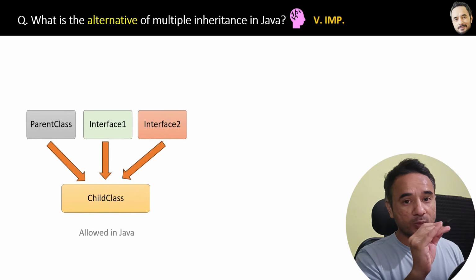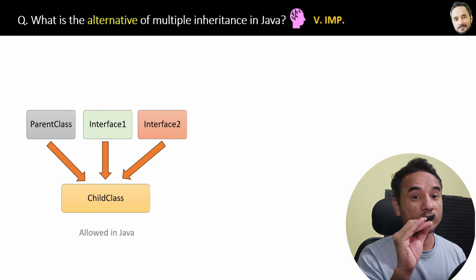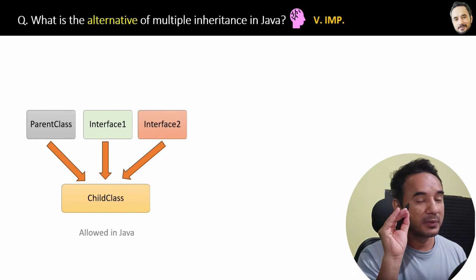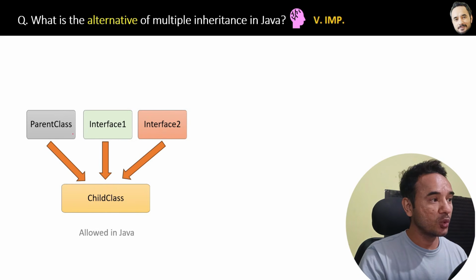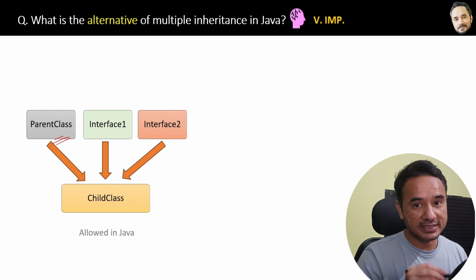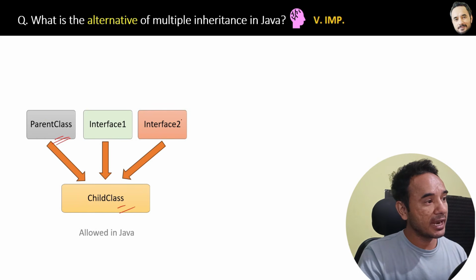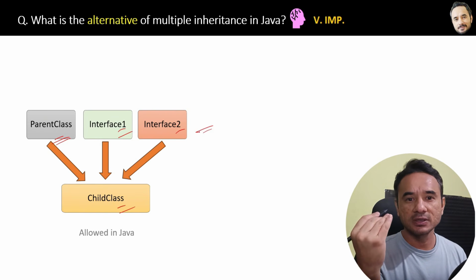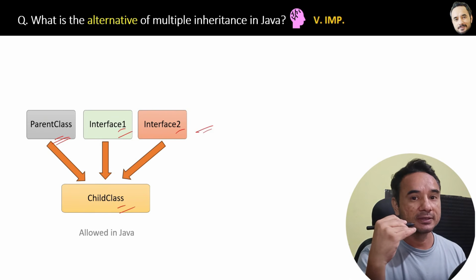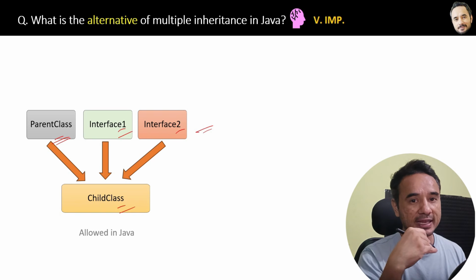Okay, Java supports multiple inheritance of interfaces. Meaning at maximum only one parent class is accepted for the child class, but you can add multiple interfaces: 1, 2, 3, 4, any number. You can say you can implement. For interfaces we use the word implement, and for classes we use the word extend.